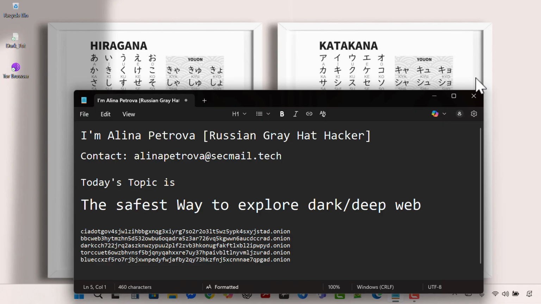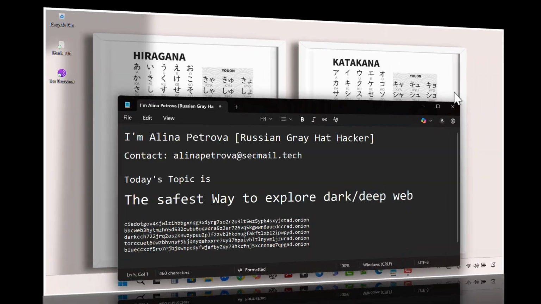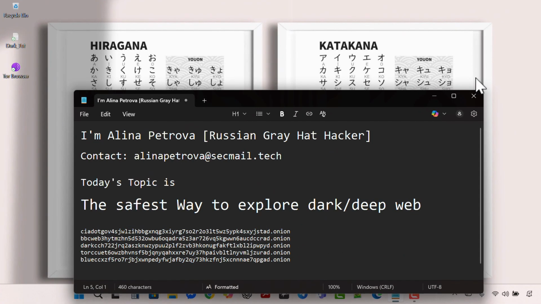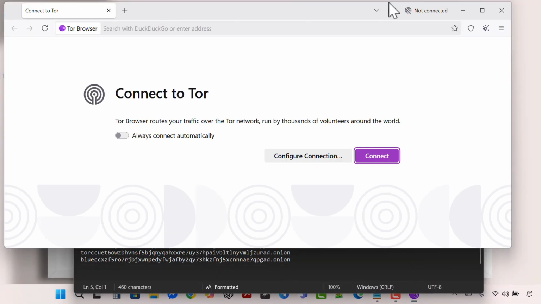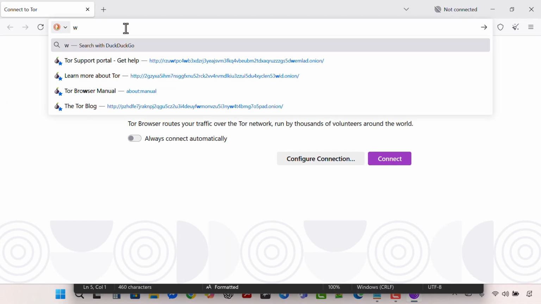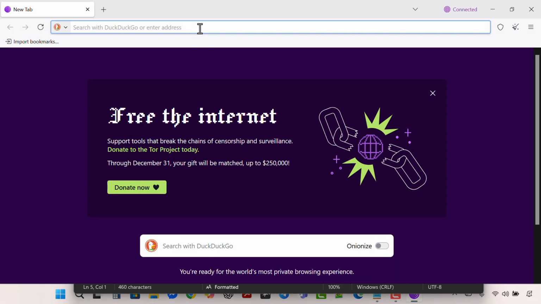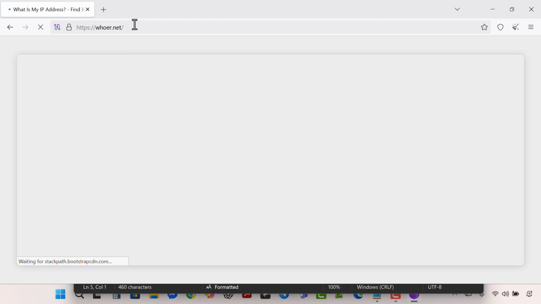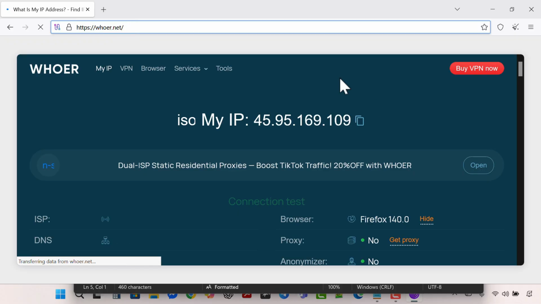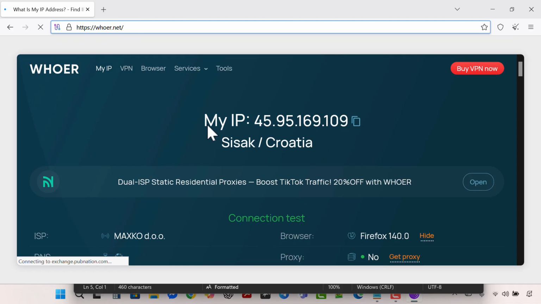First of all, for safety reasons, a hacker must prioritize anonymity and take all necessary steps to protect their identity. As discussed in the previous section, if you access the dark web, your location is not removed from the Tor network, as the network can still identify from where you are connected. To understand this more clearly, first we need to open the Tor browser. The website I entered is hooer.net. It will show the IP address and the location from which the Tor network is accessed.